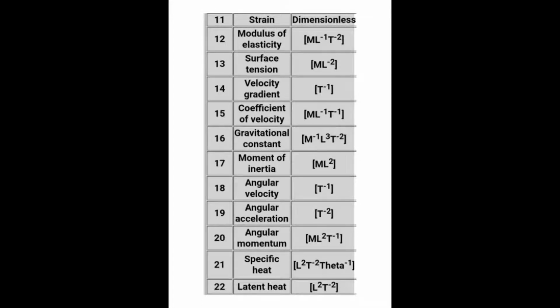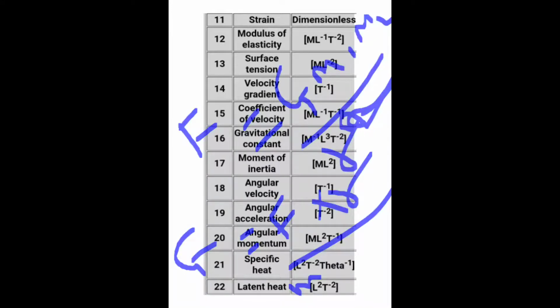We can get the dimension. For example, if we need to calculate the gravitational constant, we know gravitational force equals G m1 m2 by r square. If we cross multiply, we get the value of G, that is G equals F into r square divided by m1 into m2.